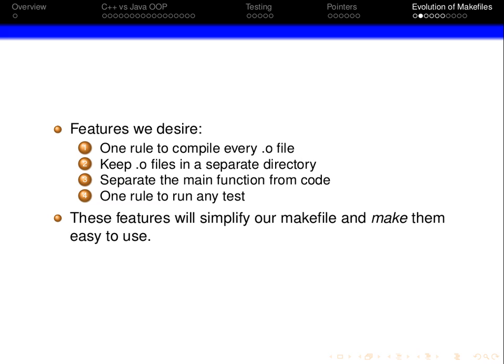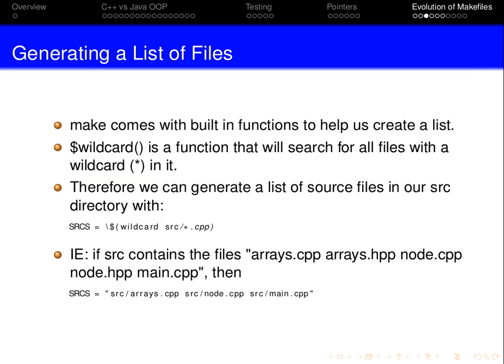But if we've done testing, you can't write main because that CSX test gen is going to generate its own main. So don't include your own main. Therefore, main needs to be in a separate file. And then one rule to run any test. You'd probably like that as well, wouldn't you? And so simplify our makefile and make them easier to use.